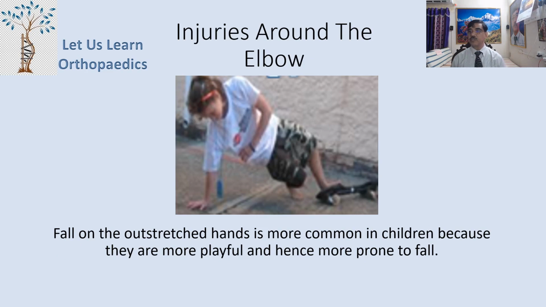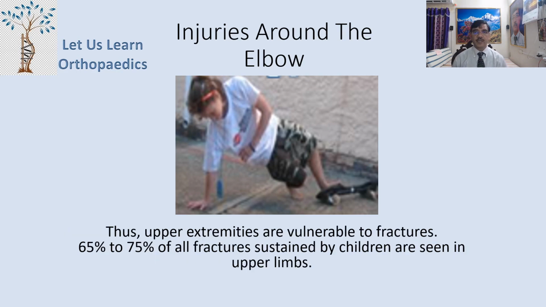Coming to the injuries around the elbow, fall on the outstretched hand is more common in children because they are more playful and hence more prone to fall. And thus the upper extremities are vulnerable to fractures. 65 to 75% of all the fractures sustained by children are seen in the upper limb.